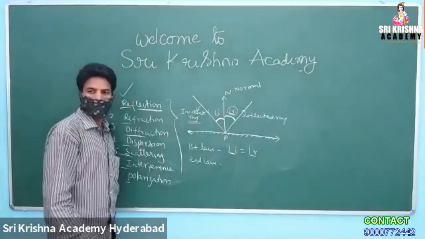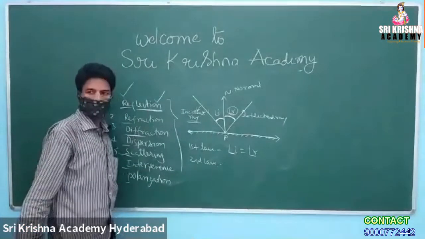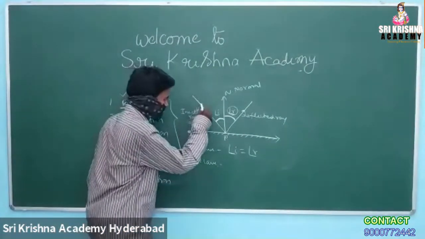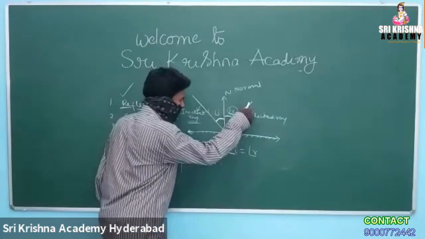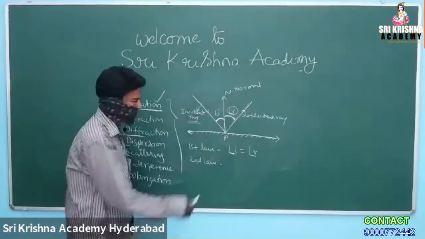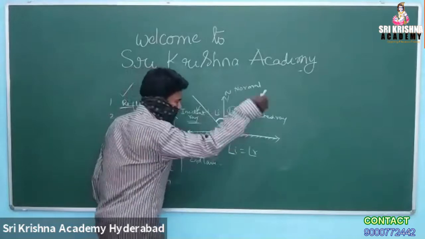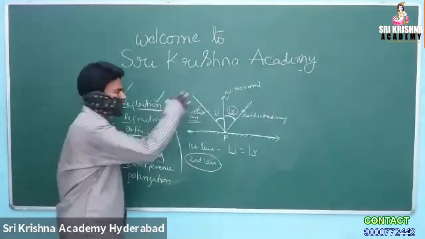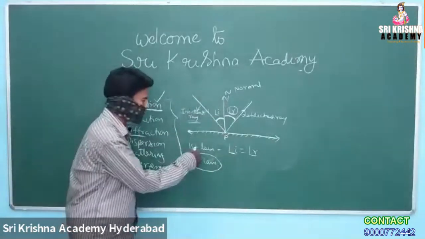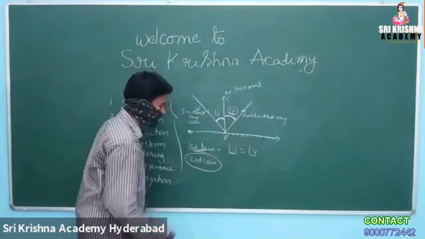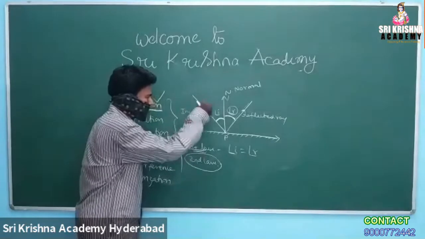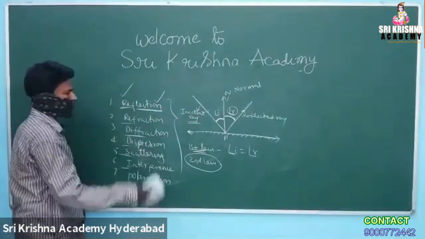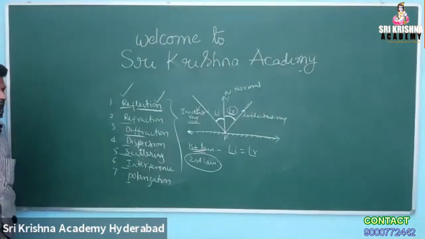While the light is reflecting on smooth, shiny, opaque surfaces, the angle of incidence and the angle of reflection must both be on the board only. It cannot be into the board or into the air. So that is the meaning of the second law: all must lie on the same plane. The first law is about angle I equal to angle R. The second law says that all must be on the same plane. I think you came to understand.